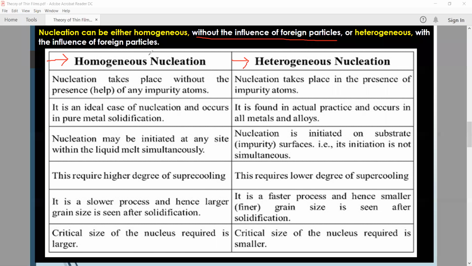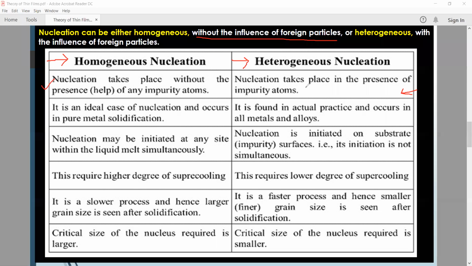It means in homogeneous nucleation there is no need for any external impurity or external particle. But if we look at the other box, nucleation takes place in the presence of impurity atoms.